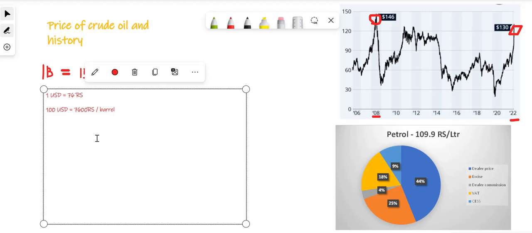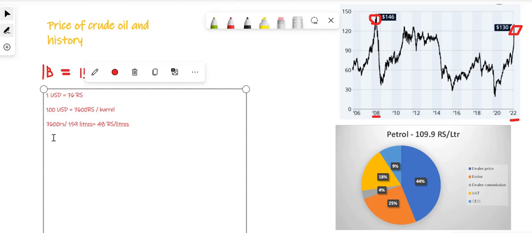And in fact, if I want to calculate the price of the petrol on the basis of crude oil, let's do that calculation right now. So we know that one barrel is 159 liters. So this equals around 7600 rupees for 159 liters, which comes to approximately 48 rupees per liter.